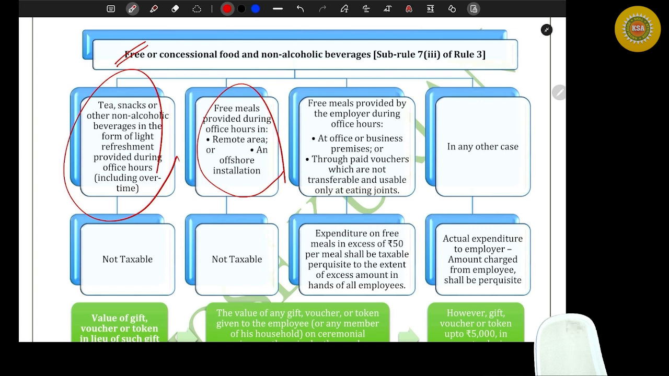Are you with me? But you are getting a benefit. You don't have to spend anything for the food. But this is not a rare case. This is because you don't have any other option. That's why. Remote area and offshore installation. If I provide food in the office during office hours, no problem. Nothing shall be taxable. Now, moving on to the next one.